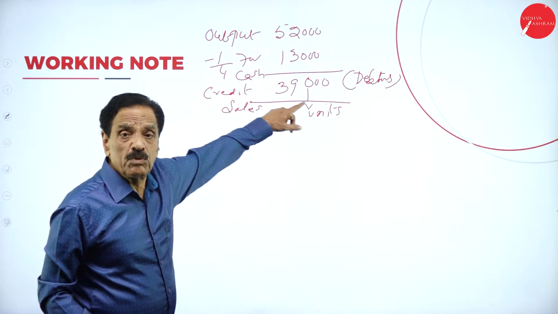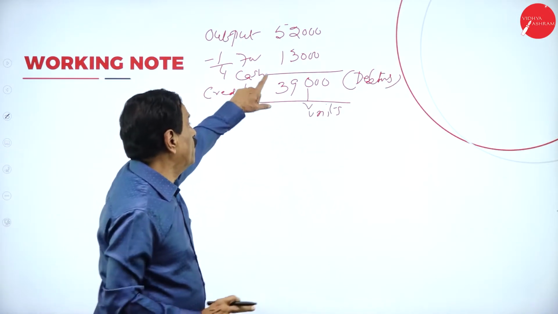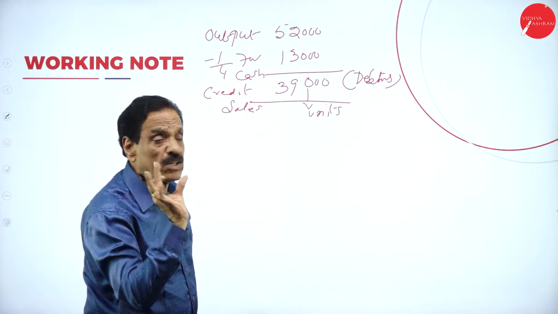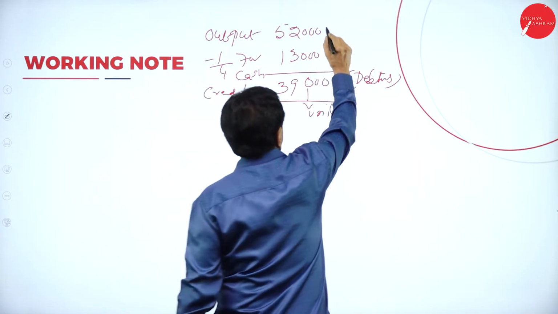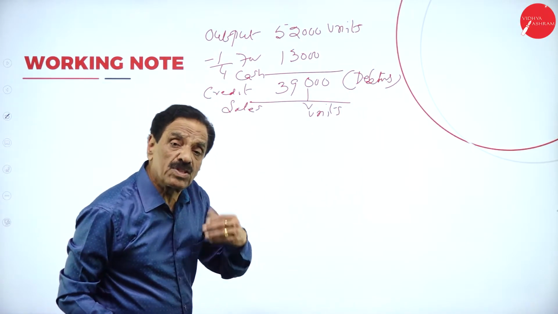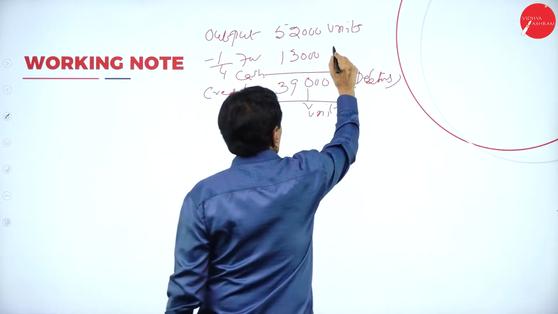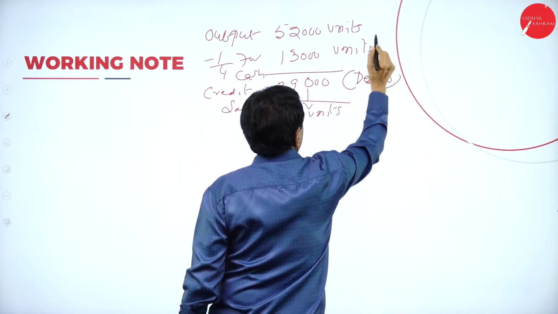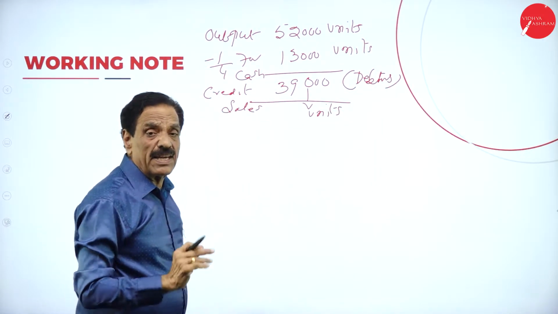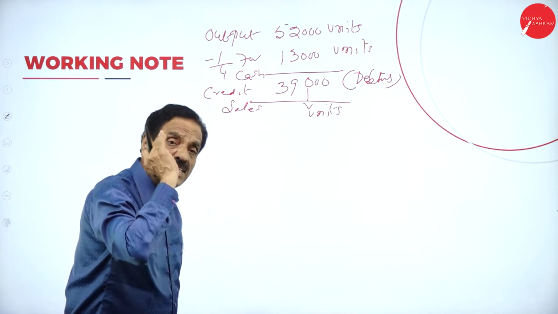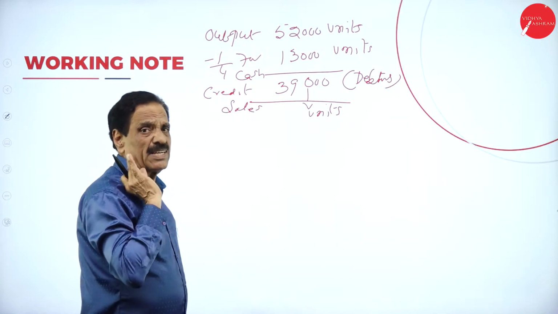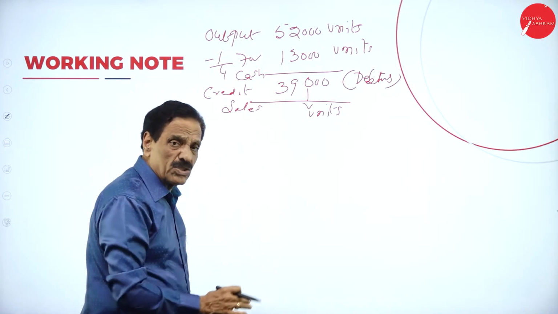What is the total output per annum for 12 months? 52,000 units per annum. Out of that, 1/4 is for cash sale. This is units. So how much has gone? 13,000 has gone. What is the leftover? 39,000, which has been sold on the credit basis. They become the debtor and we become the creditor. I will show how the working note is.